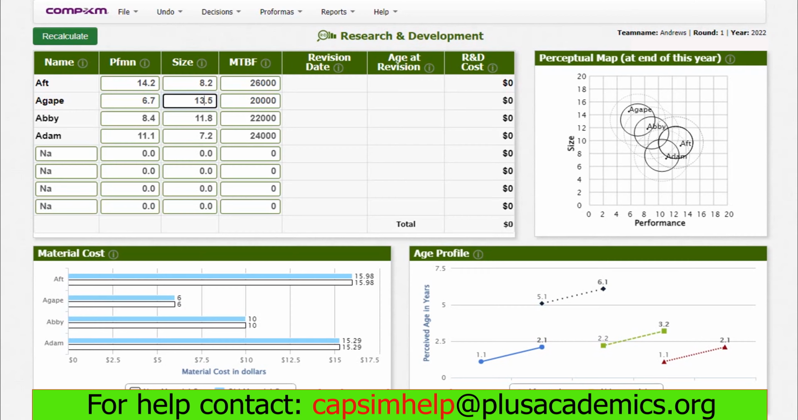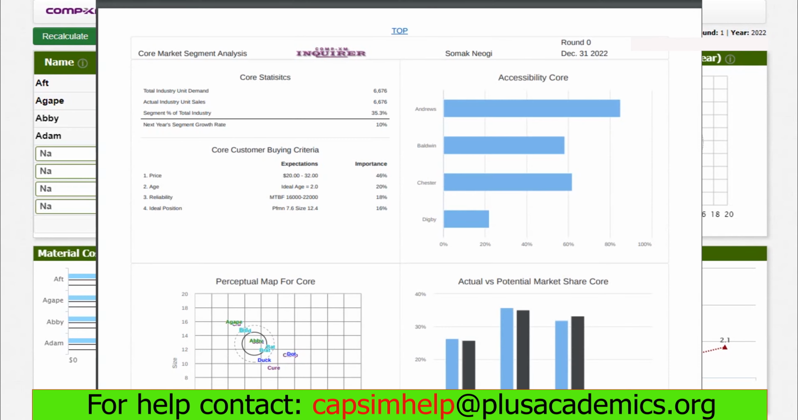Let's go to Abi. For Abi, this is a core market segment product. In a core market segment product, age is the most important thing when it comes to R&D. Our customers here are expecting an age of 2.0. 20% of the customers in this market see this as the most important thing. When it comes to reliability, customers are expecting reliability of between 16,000 and 20,000, and this appeals to 18% of the market. Finally, ideal position is also very important, and this appeals to 16% of the market.